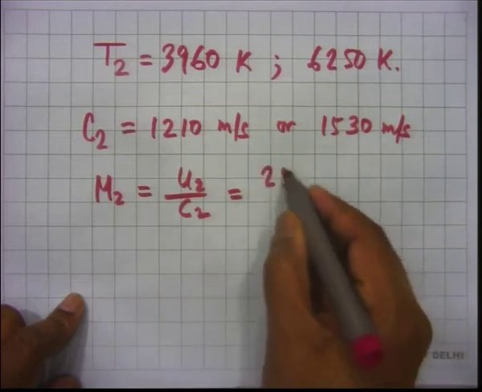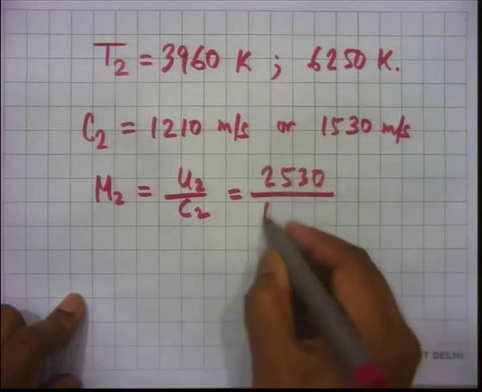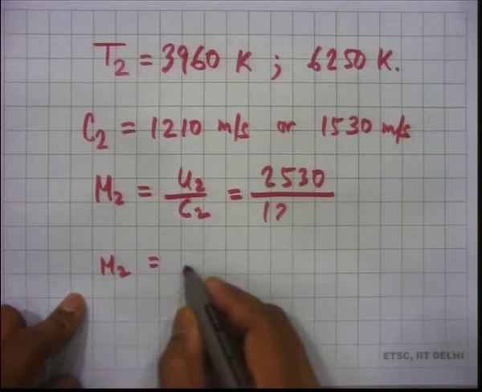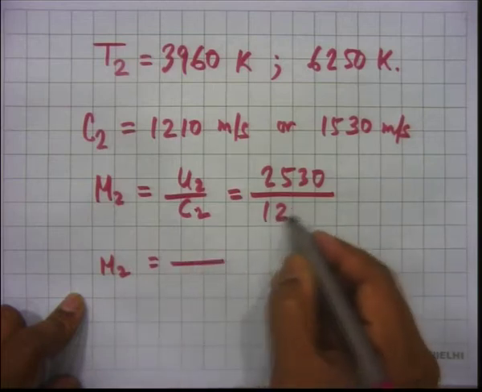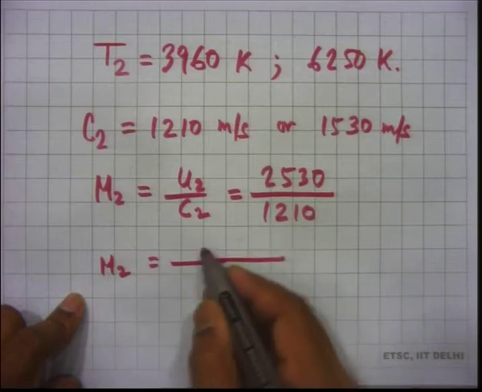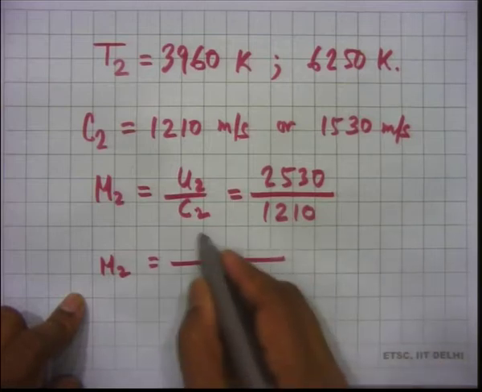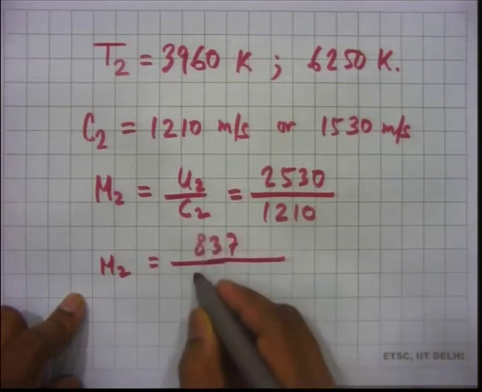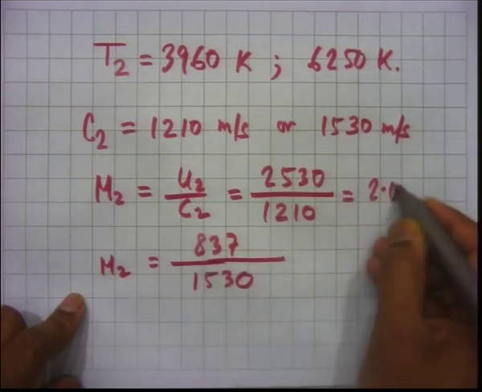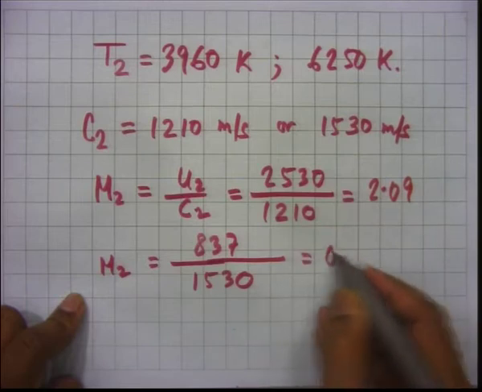U2 in one case was 2530, and C2 is 1210. In the other case, 837 divided by 1530. So, this is 2.09 and this is 0.55.